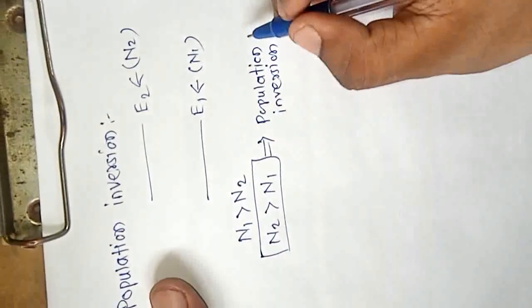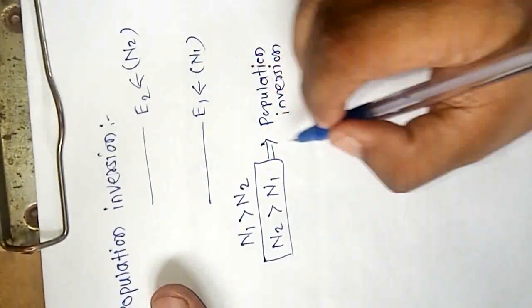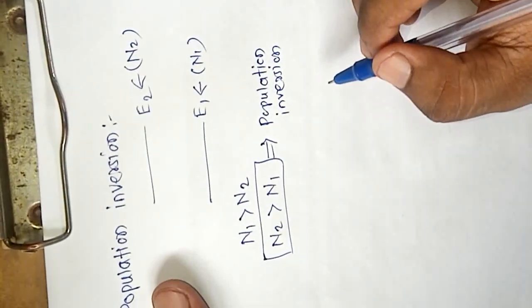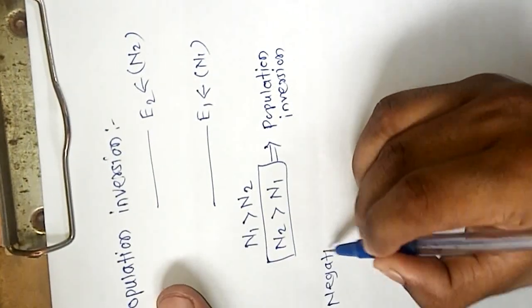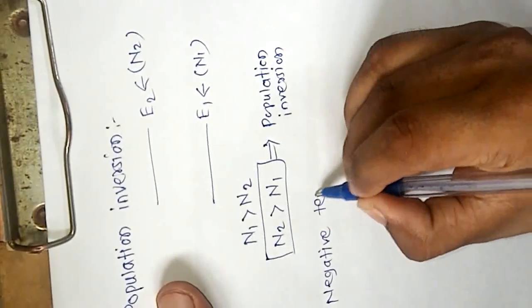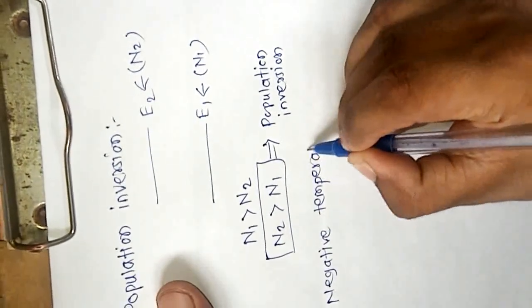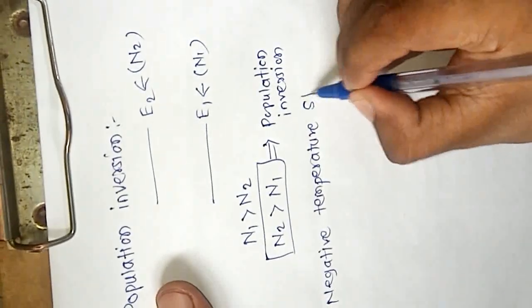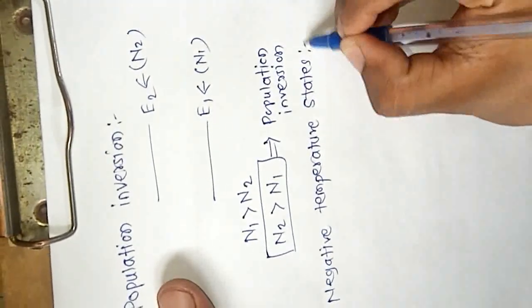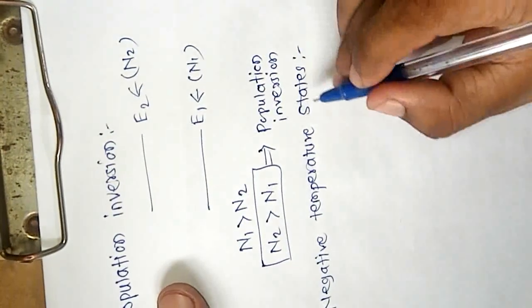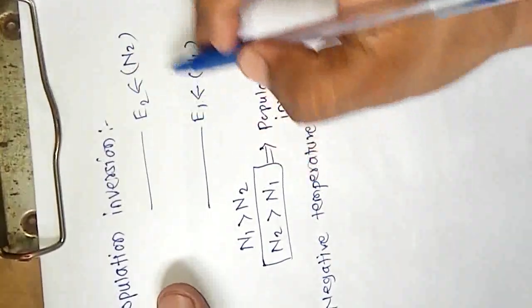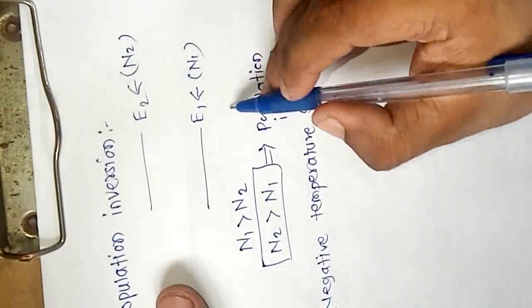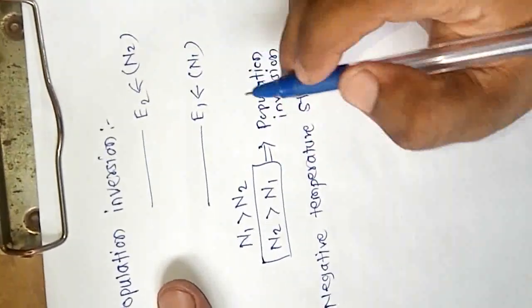If this condition is satisfied, then we can say there is a population inversion. There is also a term, negative temperature states. It is a state of a system in which the population of the higher energy state is more than the population of the lower energy state.